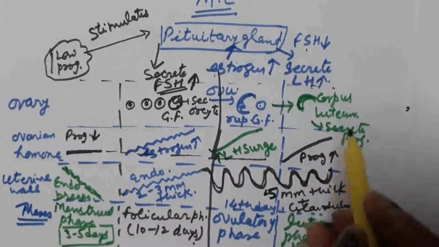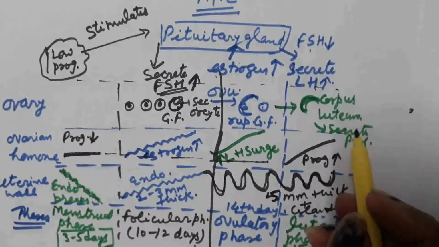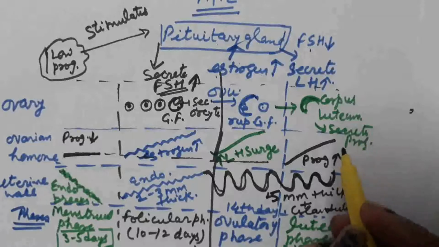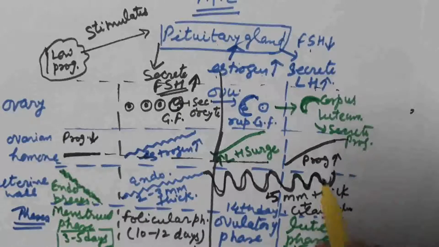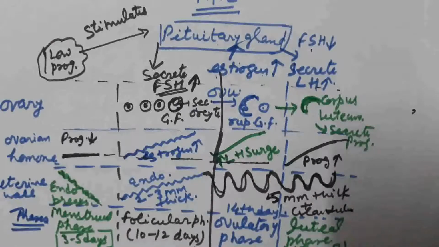If fertilization takes place, the corpus luteum persists throughout the gestation period, pregnancy is established, and progesterone maintains the growth of the endometrium and placenta formation takes place.